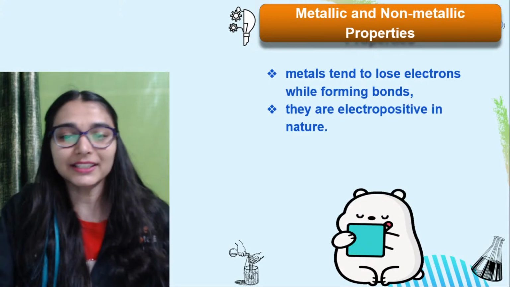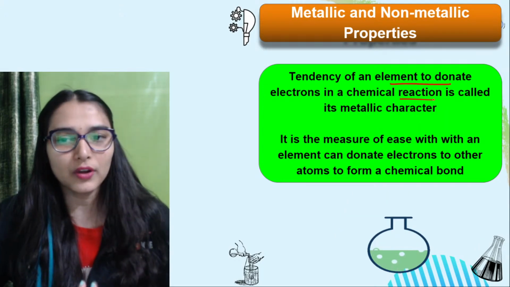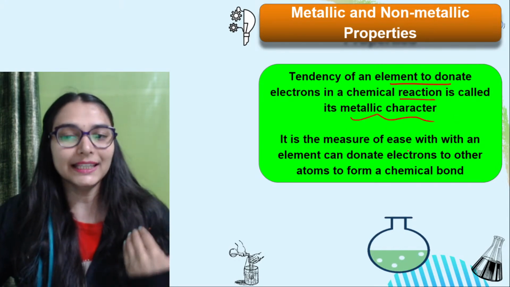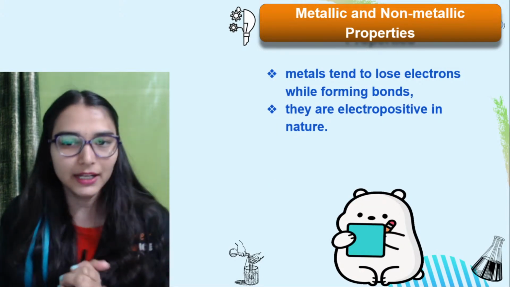Let's say all the definition is added here, you can see it. Tendency of an element to donate the electrons in a chemical reaction is its metallic character. Okay, and how do we measure it? Ease with which an element can donate the electrons to make a chemical bond. Right, that is what we do.